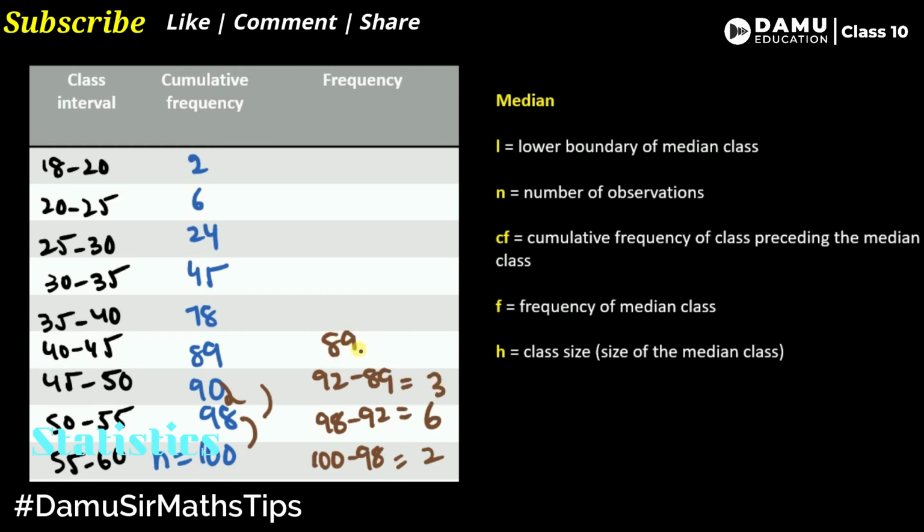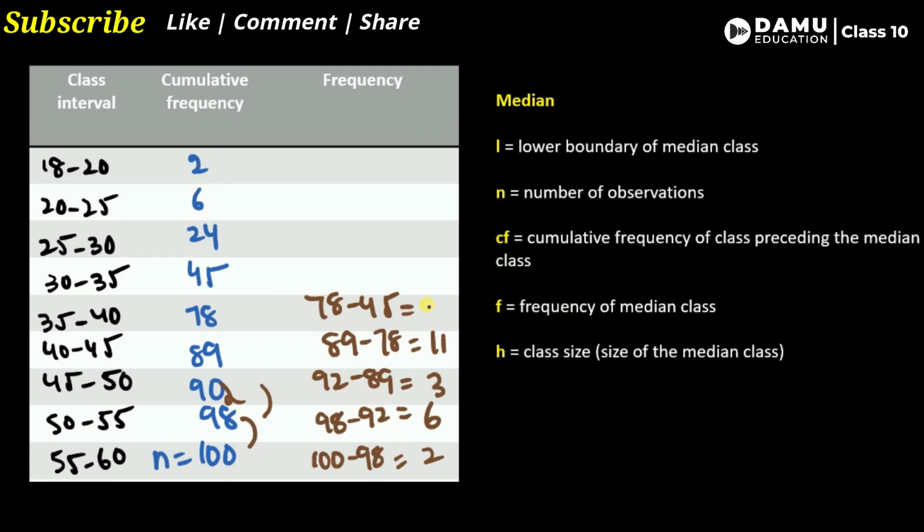Then 89 minus 78, we will get 11. Then 78 minus 45, that will be 33. So 33, let's find it. 45 minus 24, we will get 21. Then 24 minus 6, what answer will we get? 18. Then 6 minus 2 will be 4, then 2 as it is.